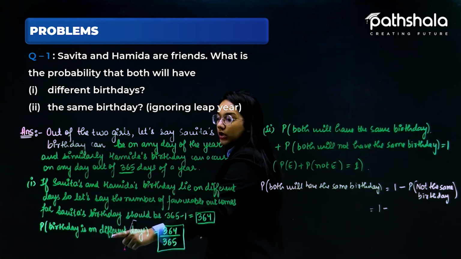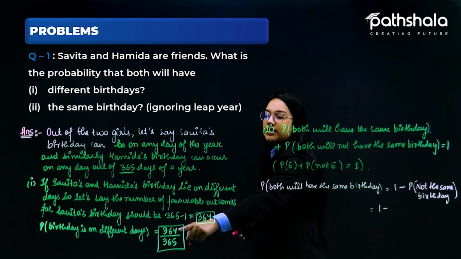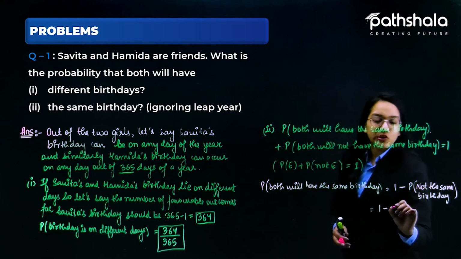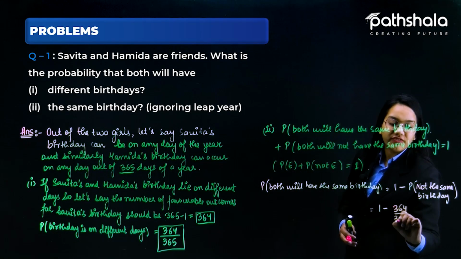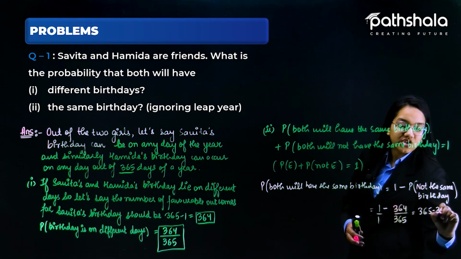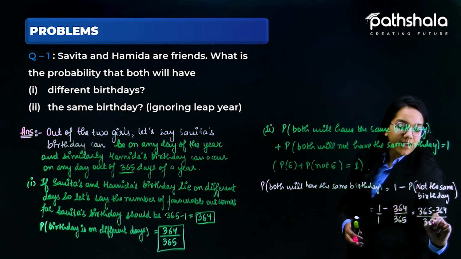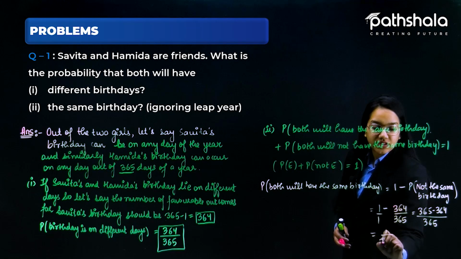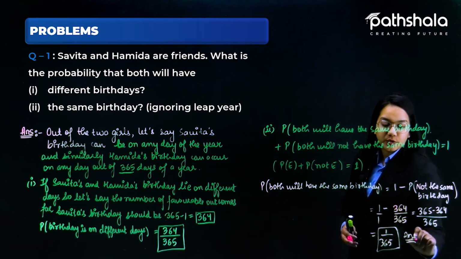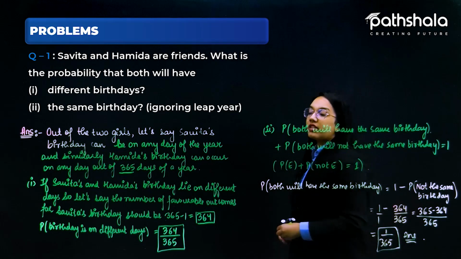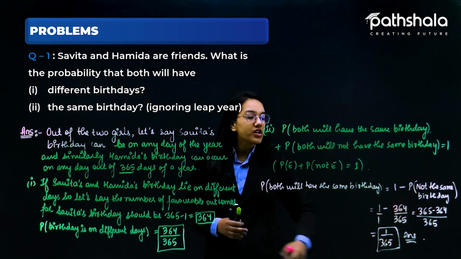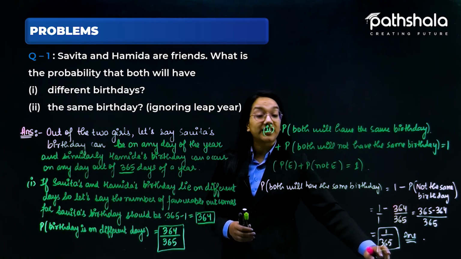We know that the probability of not having the same birthday, that is, birthdays on different days, is 364 by 365. So this is 1 minus 364 by 365. Taking the LCM, this is 365 minus 364 divided by 365, and hence the answer is 1 by 365. This is the answer for the second part: the probability that Savita and Hamida have the same birthday in a year is 1 by 365.